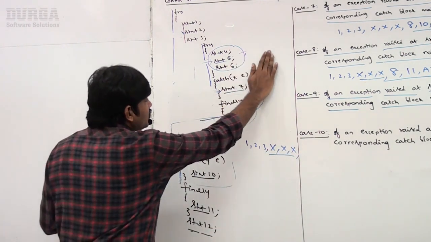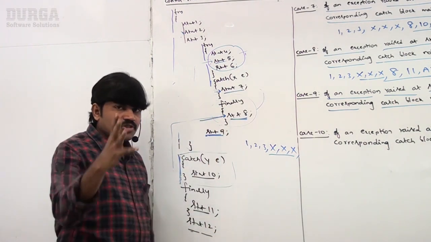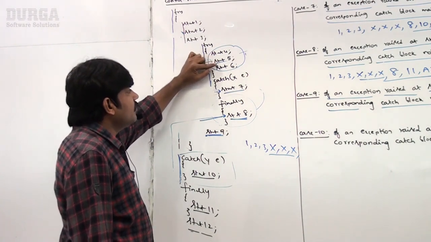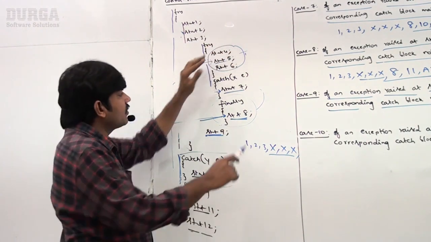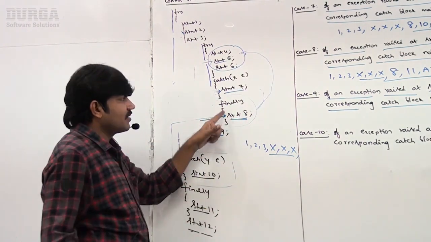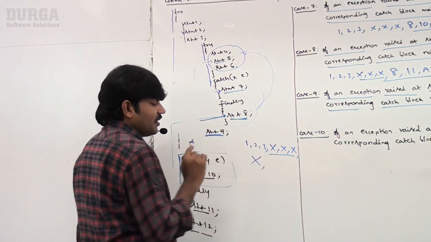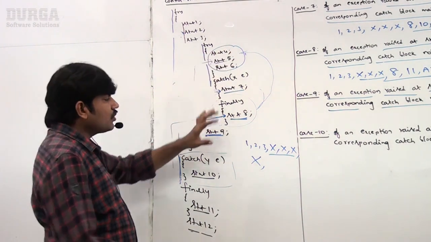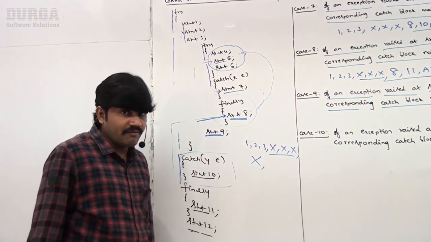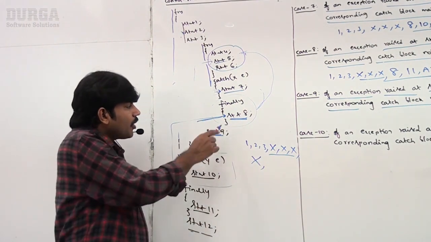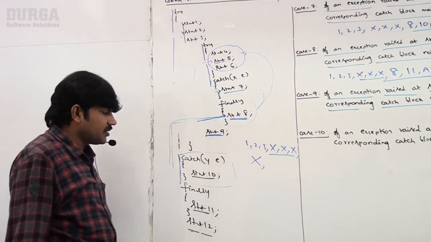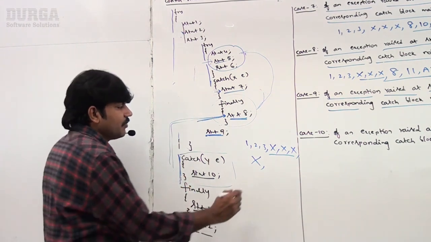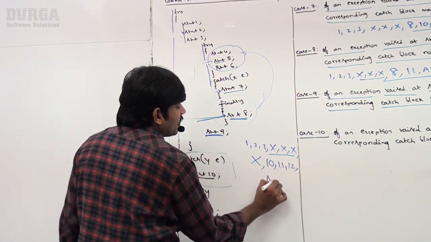Next, is there any chance to execute 7 always? No. The reason is, assume there is no exception. 4, 5, 6 normally, there is no exception. That's why the control came to the finally block without executing 7. So 7 is also optional. So 1, 2, 3 and then 4, 5, 6, 7 may or may not. Now the control came to 8, sir. Now the problem came. The corresponding catch block matched, sir, so now 10, 11, 12, normal termination.